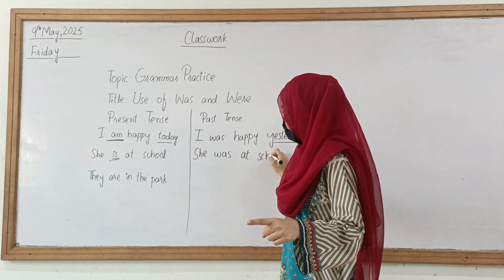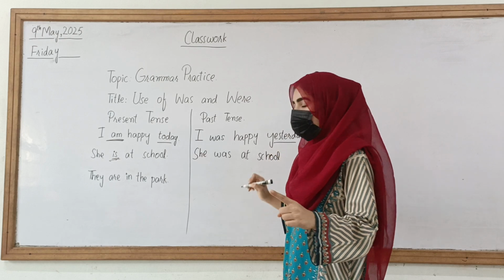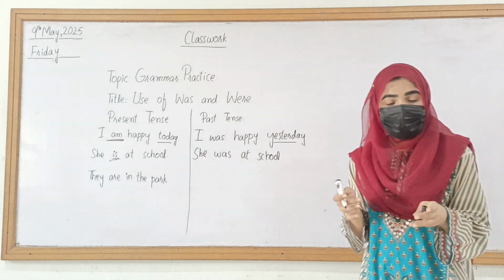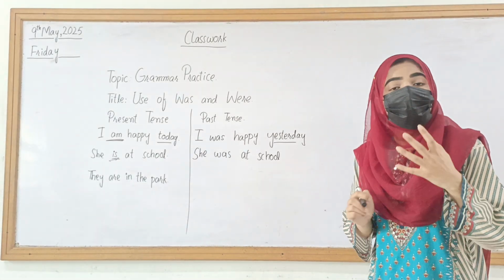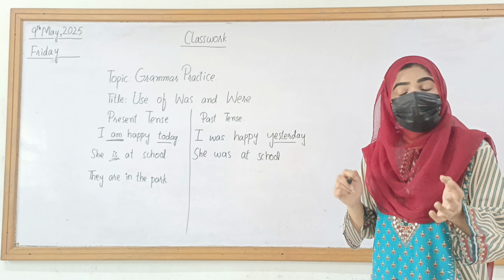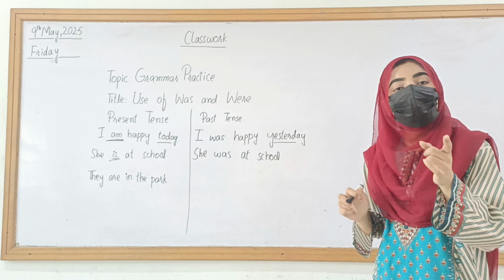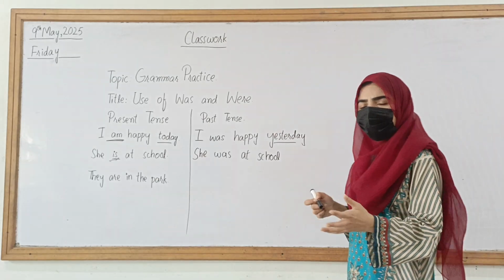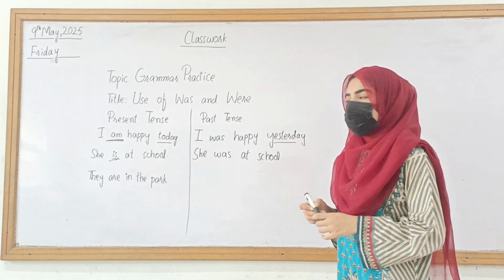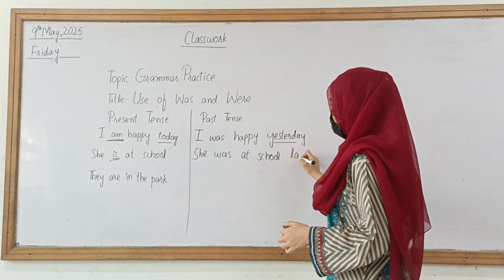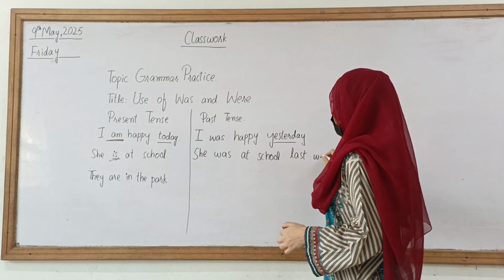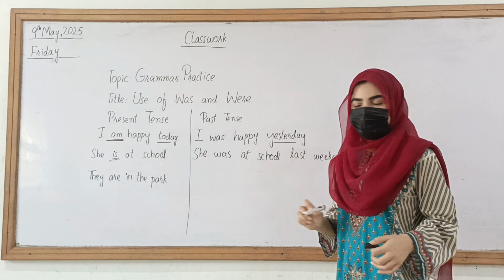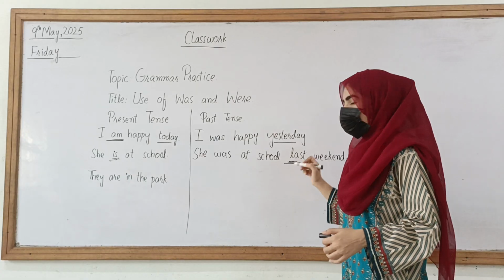At school. Now to better understand the sentence: she was at school. You have told that she was in school. Now when she was at school, you have to explain to further elaborate it. You can also use any term that is associated with the past tense. Means, she was at school last weekend. Okay. So this "last" describes the scenario in which tense?